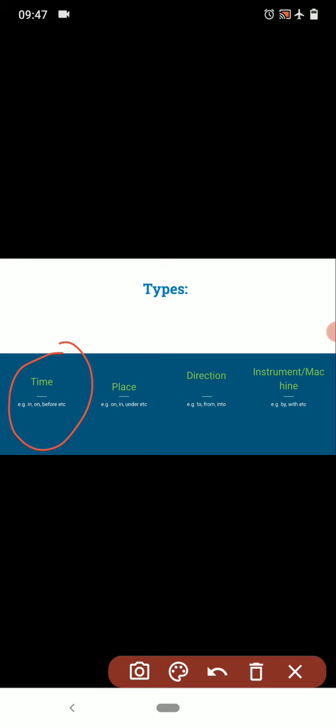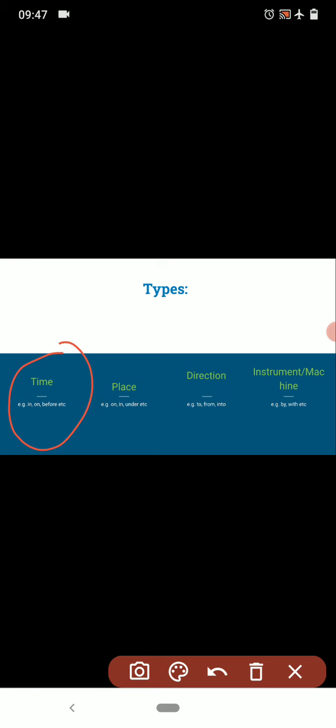Monday shows time, day. So the word on refers to time with the word Monday. So Monday is a noun which has relation with other part, and its linkage is done with the word on. So it shows the time.